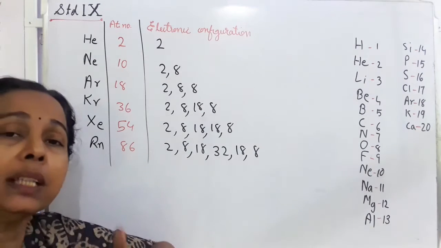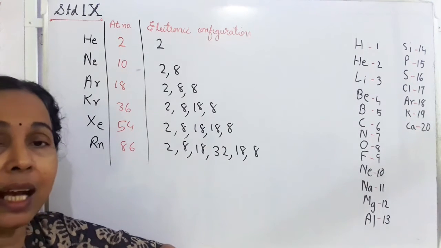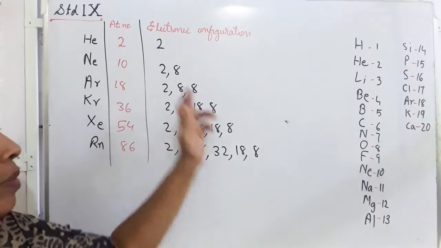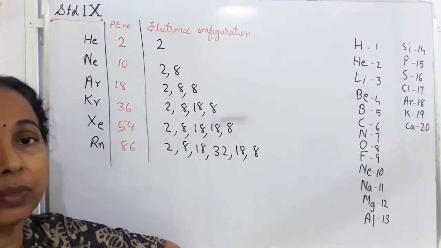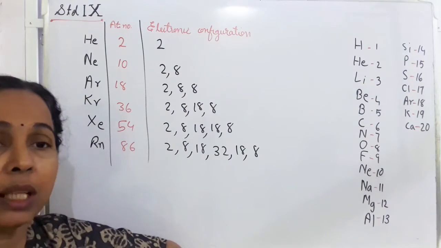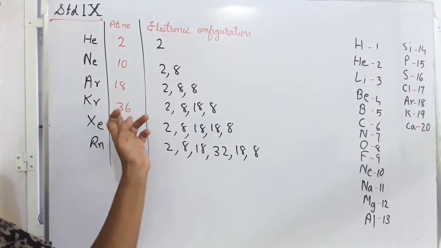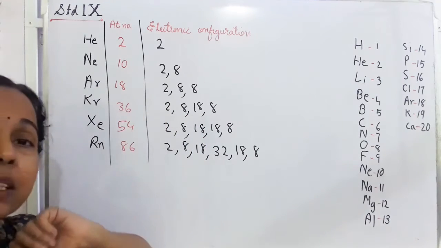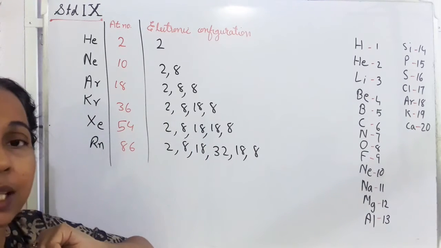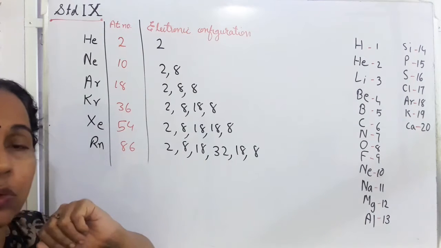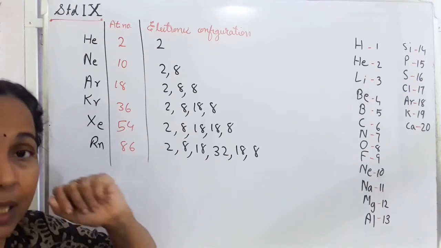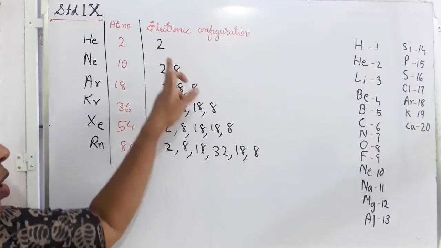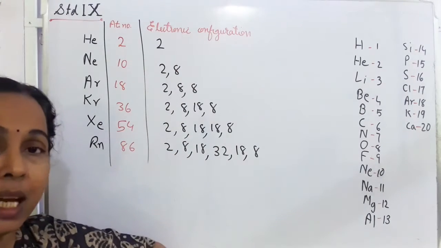All other atoms are chemically reactive because they want to get this stable electronic configuration. Out of 118 elements, only these 6 are inert, unreactive gases. All others are reactive. The reason for that reactivity is they are trying to get this octet structure or duplet structure through chemical reaction.